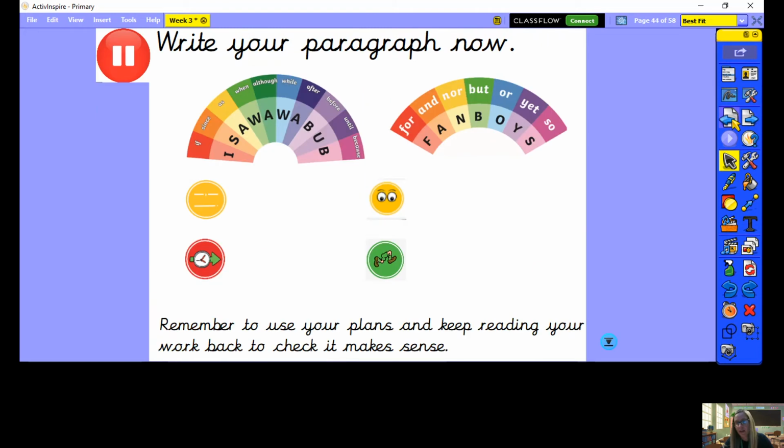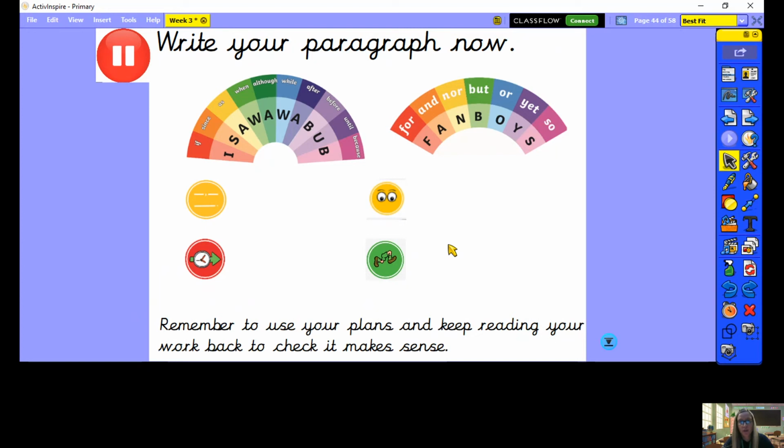Okay, so now you're going to think about those three chunks that I've just gone through to write your paragraph. Remember those really important things that you're looking at. On your plan, you will know for this plot point whether you're using complex sentences or fronted adverbials. You might have some examples of those already written down. Remember to describe what you notice, what you can see, and really think about using precise verbs to describe the action. So you're going to pause the video.